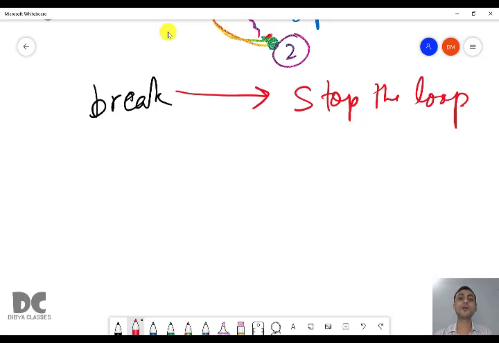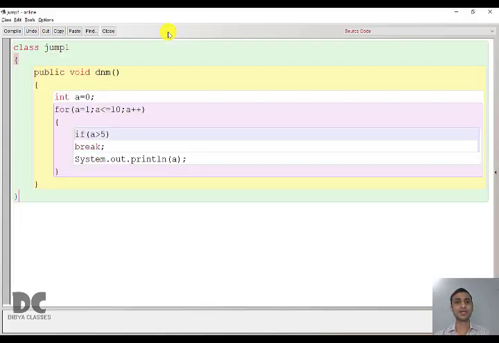Similarly, to stop the loop from executing, for example, we have created a loop which will work 5 times, but we want to stop after 3 times in the middle, then we'll use break. So the main purpose of break in a loop is to stop the loop. I have written a small program using break, and we'll see how break is used in this program.